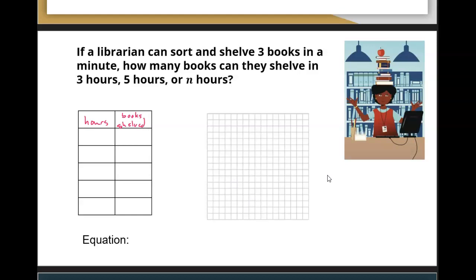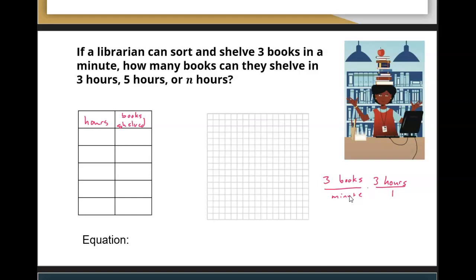Well, let's see, we could try our old method, 3 books per minute times 3 hours, but 3 hours over 1, none of our units cancel here. Darn, we need to add some other conversion. It looks like we've got some extra hours and some extra minutes.